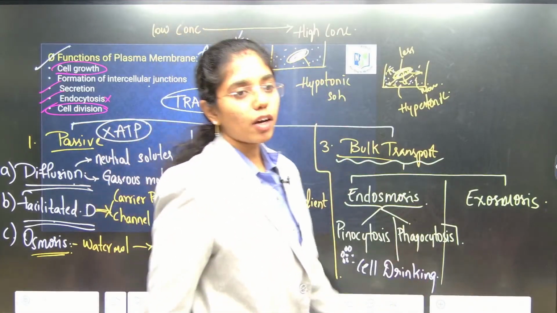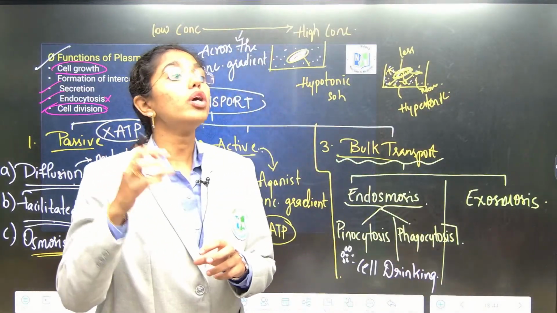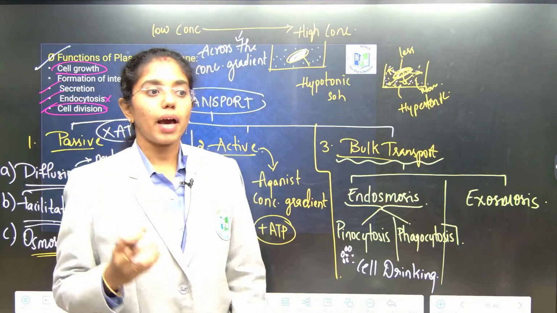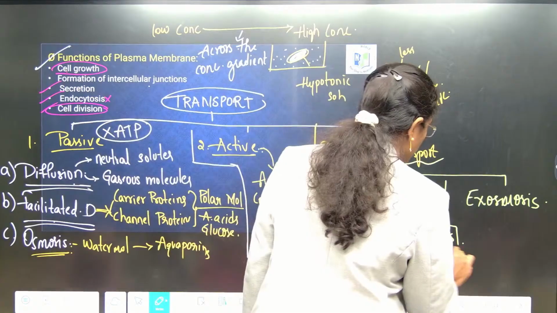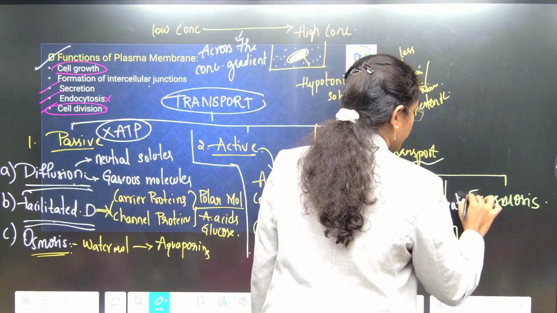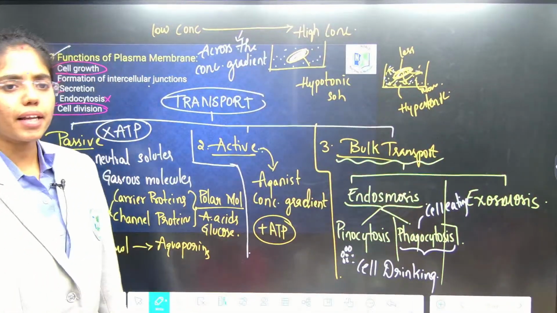Next is phagocytosis. If food particles in huge amounts are being transported into the cell, they are known as what? Phagocytosis, which is also addressed as cell eating. Cell drinking and cell eating.